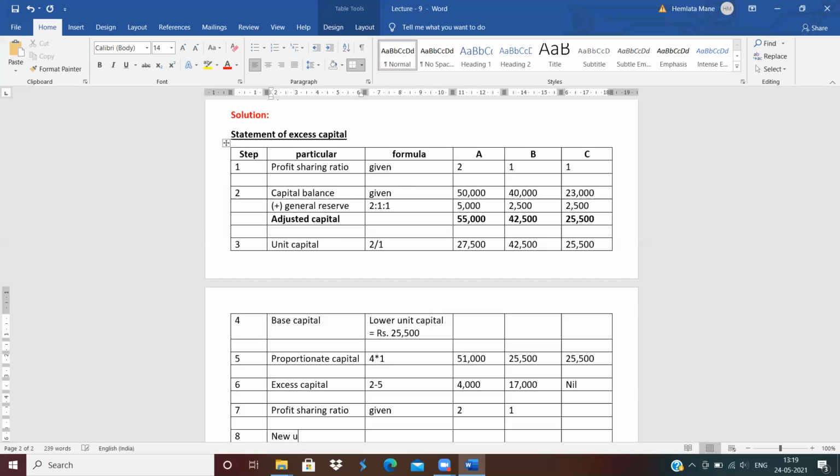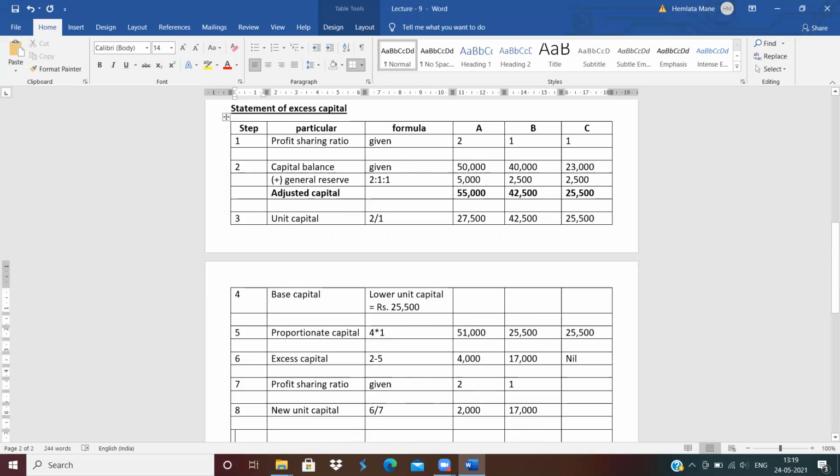New unit capital. How to calculate the new unit capital? 6 divided by 7. Calculate 4,000 divided by 2, which is 2,000. And 17,000 divided by 1, 17,000. Clear?